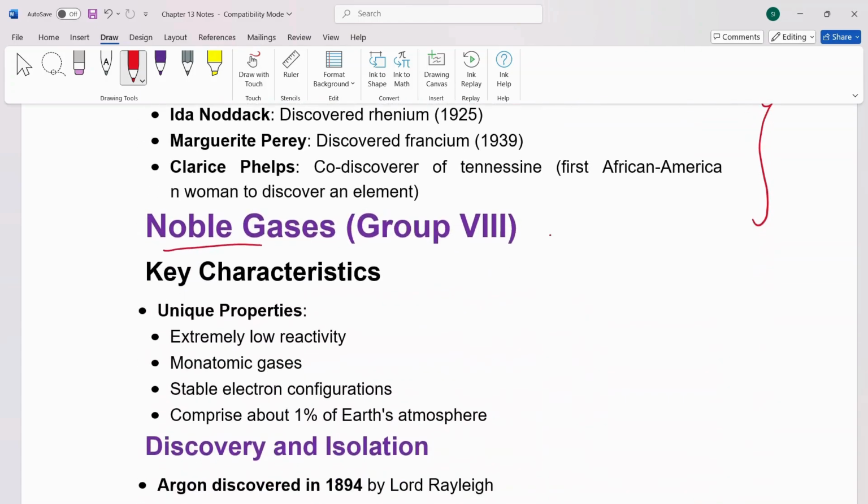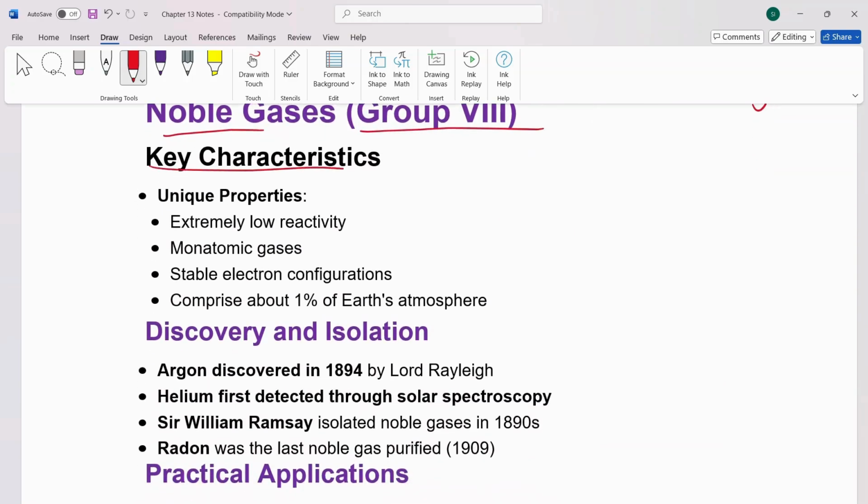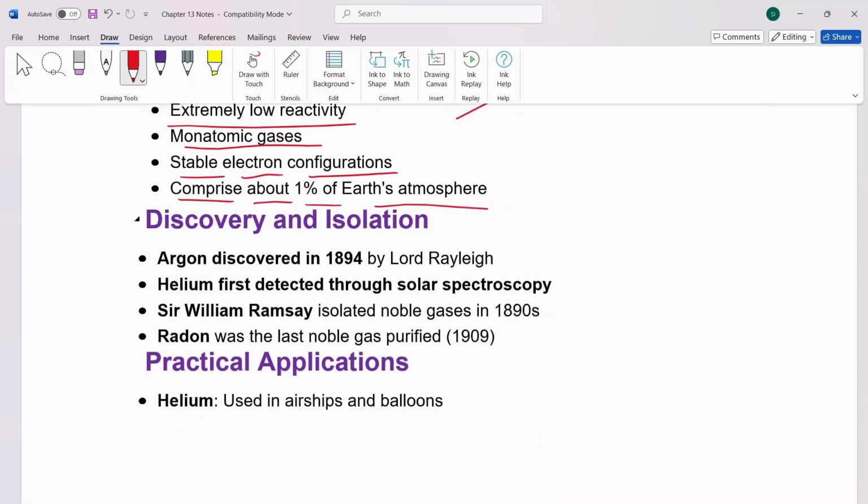Next, we have noble gases, group 8. So, key characteristics here are important to remember for exam perspective. Unique properties include extremely low reactivity, monoatomic gases, stable electron configuration, and comprise about 1% of Earth's atmosphere.